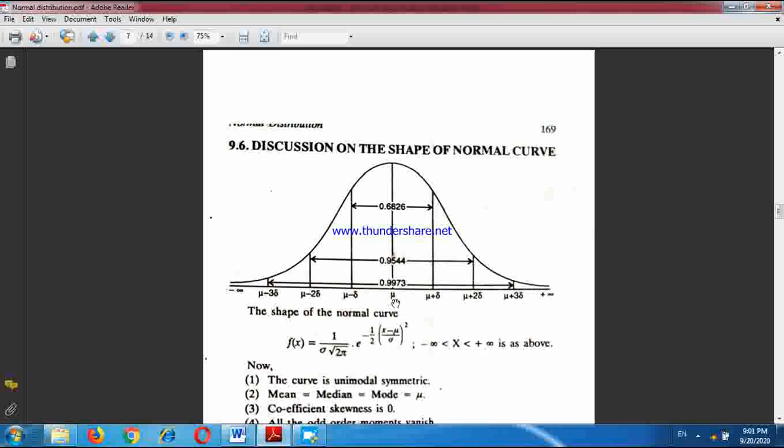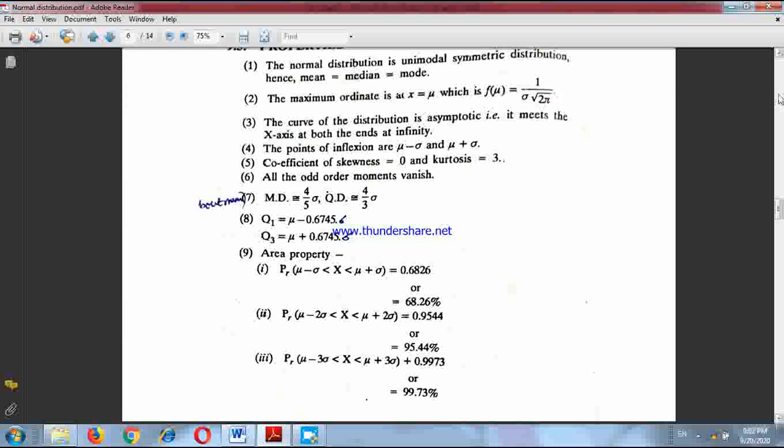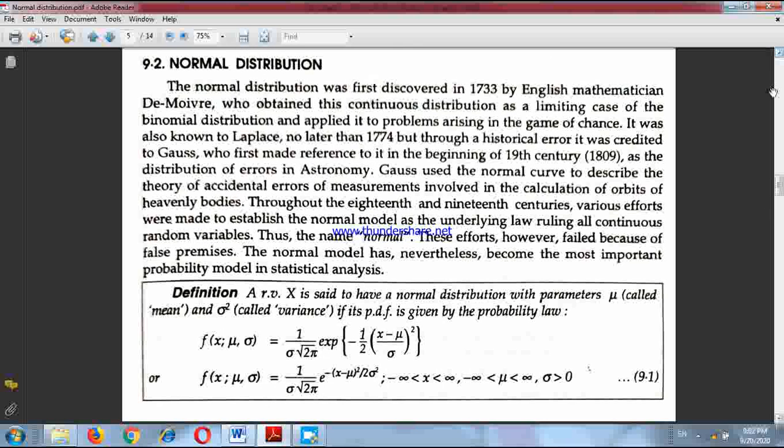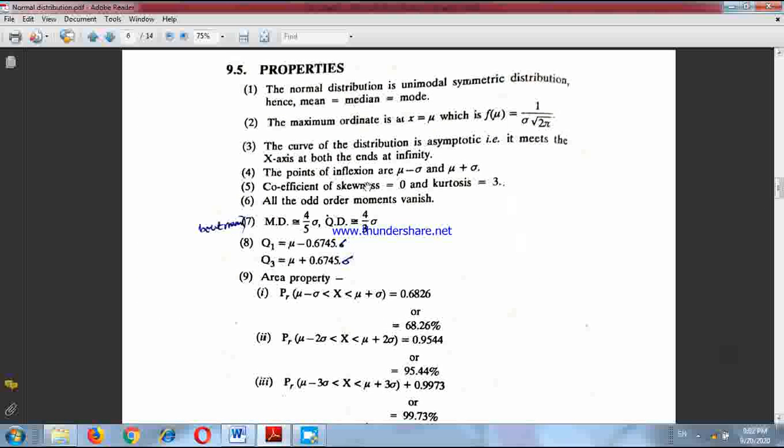So at x equals mu, you see the curve has the highest peak. So remember this point: for a normal distribution, mean equals median equals mode. Maximum ordinate is at x equals mu, as I told you. Ordinate here reflects the y value or the height.